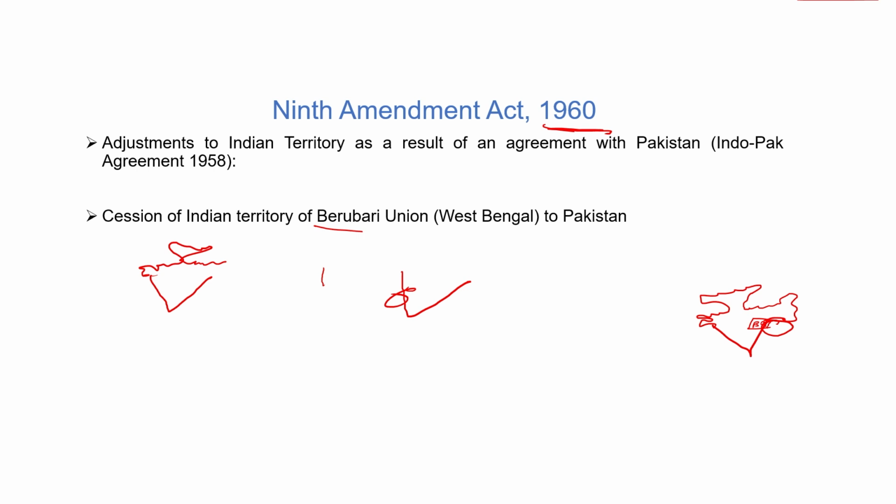As India captured Berubari territory, it was part of the Indian constitution. In 1958, an agreement was signed between India and Pakistan, and Berubari was given to East Pakistan. As Berubari was given to East Pakistan, it is no more part of India. So we removed Berubari in our constitution under the Ninth Amendment. Berubari was removed from the Indian constitution, and in 1958 under the Indo-Pak agreement, we gave Berubari to Pakistan. So the Ninth Amendment 1960 was done basically to remove Berubari from India.